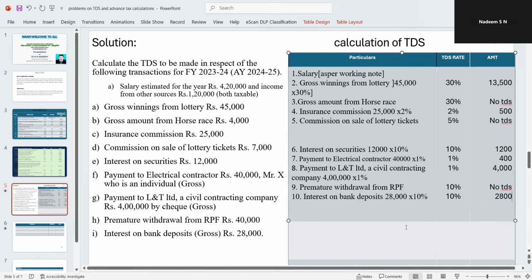Now, this one is over. So far, we calculated TDS on all these transactions, excluding the salary estimated for the year, 4,20,000 and income from other sources. Now, let us move on to calculation of salary as per the working note.